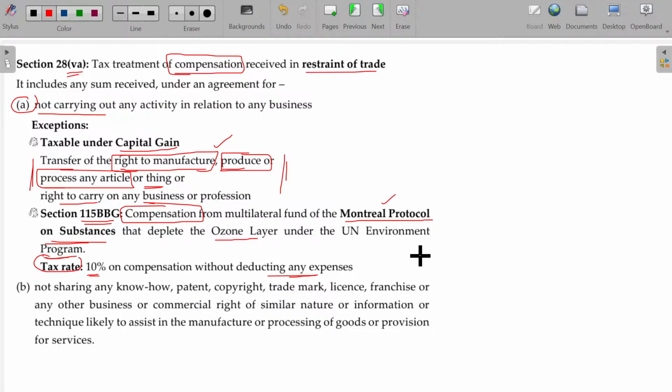Montreal Protocol on substances that deplete the ozone layer. You know the ozone layer, right? The UV rays are prevented by the ozone layer, but because of CO2, carbon monoxide and other things, the ozone layer gets spoiled. Then automatically skin allergy will also occur due to the tear in the ozone layer, right? So in order to prevent it, you have to grow more trees. That is the advice. Because of industrialization, lots of carbon monoxide is emitted, and that spoils the ozone layer.